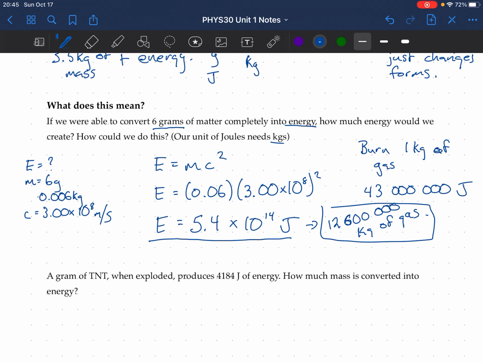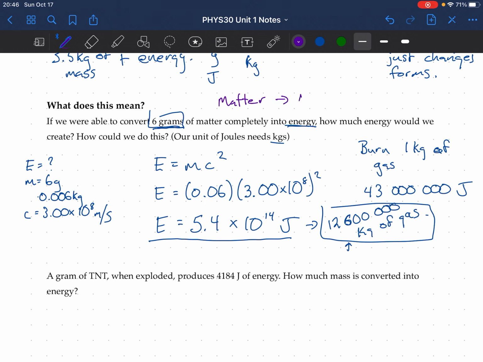This means if I'm able to turn 6 grams of matter completely into energy, it would be the same thing as burning 12,600,000 kilograms of gas. That's a lot of gas. So there's a lot of energy in a very little bit of matter. Now, how can I convert 6 grams of matter completely into energy?